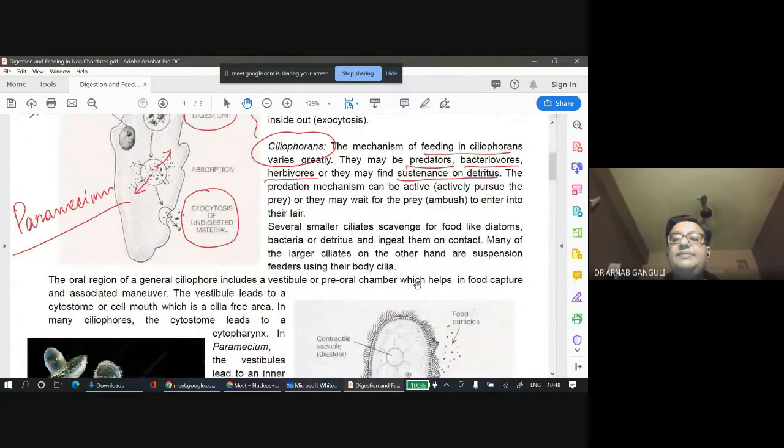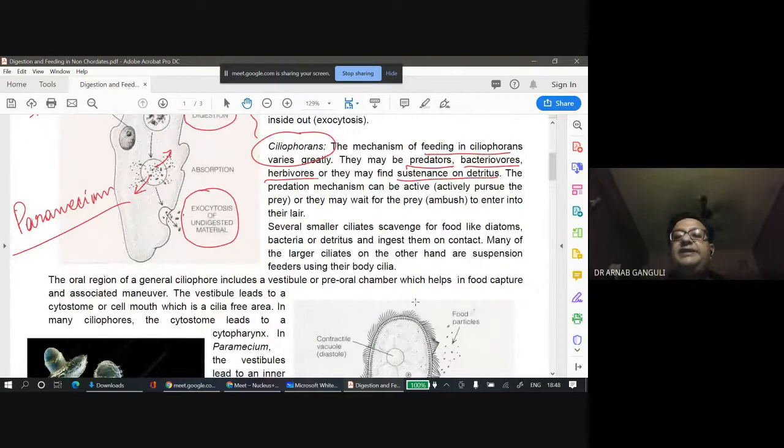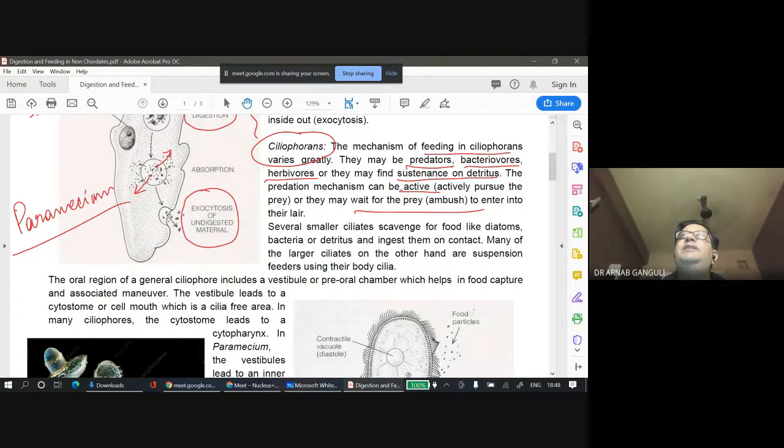The predation mechanism can be active, which means it actively runs after the prey, or they may wait. When the prey comes and sits on top of it, it will eat it up. That is known as an ambush predator. Active means it chases, like a tiger. Ambush means it sits in one place, like the Venus flytrap. When a fly comes and sits, it will take it up.